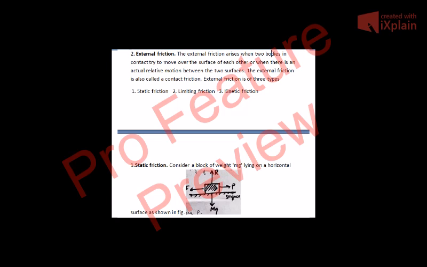Now there is another force, that is P, which is the applied force. When we want to move the block in the forward direction, we need a force, and that force is called the applied force P. This applied force P is balanced by an opposing force that is known as friction. The frictional force is denoted by F.